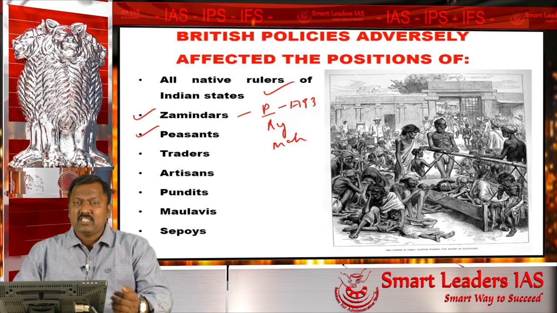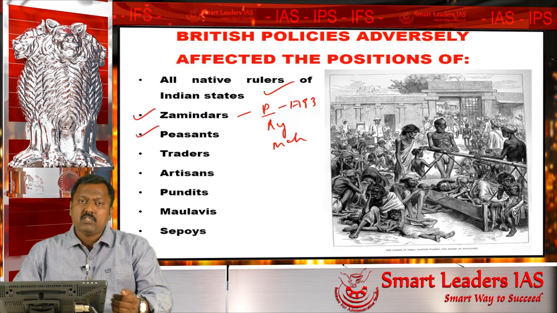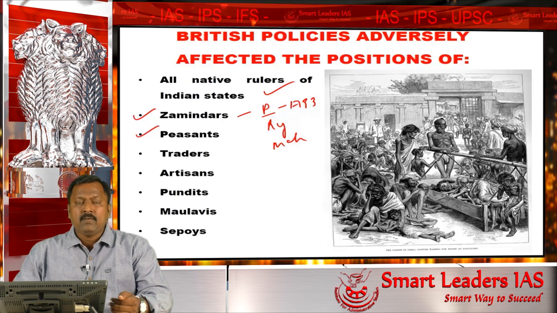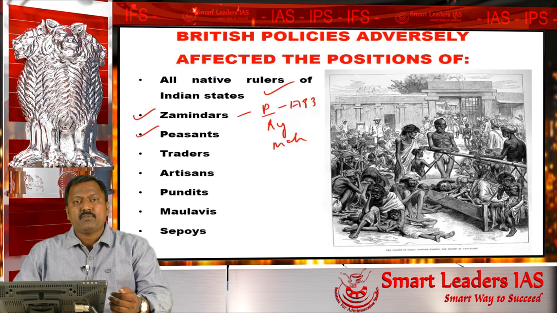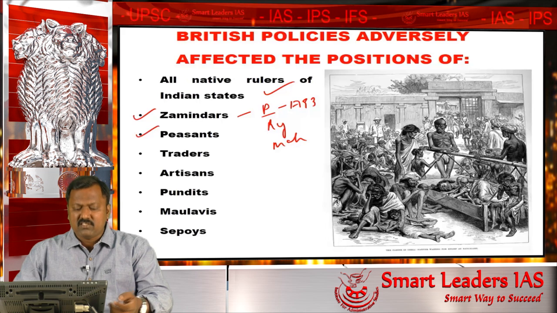Most of the peasants had become peasants at will, which indicates that if a peasant is not performing, or is not cooperating with the new Jamindar established by the British, then that peasant will be thrown away from the land. So it is because of this that most of the peasants also had these grievances.